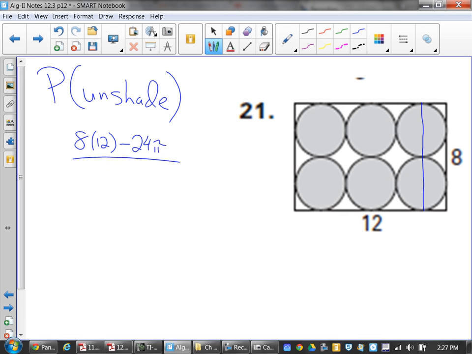And I'm going to divide that by what? The 8 by 12 again. And that gives you, what was it, Zach? 0.21. So the geometric probability that I'm going to land in the unshaded region is 0.21.